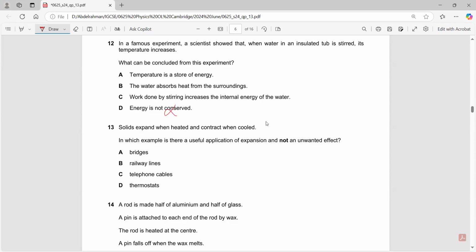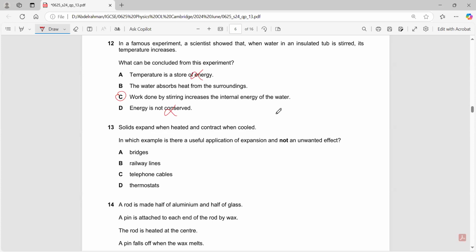Temperature is a store of energy? No, it's not a store of energy. The water absorbs heat from the surroundings? Actually, it doesn't absorb heat from the surroundings. It absorbs energy from the stirring of the water. This is a sort of kinetic energy being transferred as heat energy to the water. So work done by stirring increases the internal energy of the water.